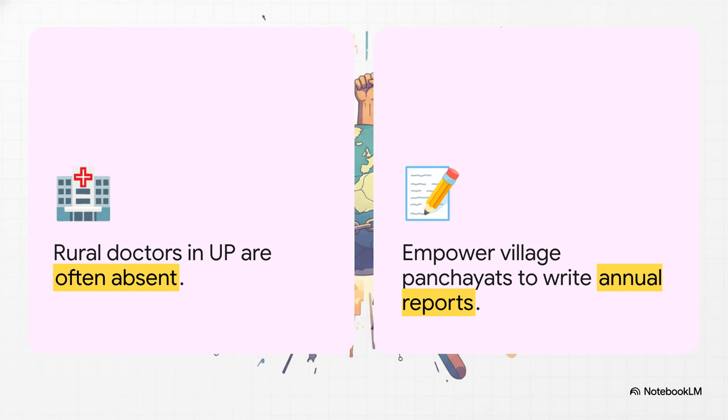So how do you reform this? Should the government mandate compulsory living in the village and threaten to fire them? Should the police conduct surprise raids? Or, aligning with our empowerment philosophy, should the local village panchayat be given the power to write the doctor's annual report? Placing that oversight directly in the hands of the participating citizens often yields the most sustainable results.